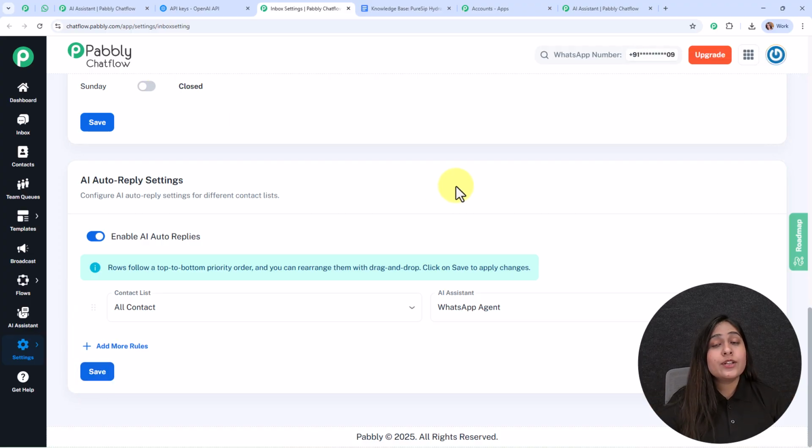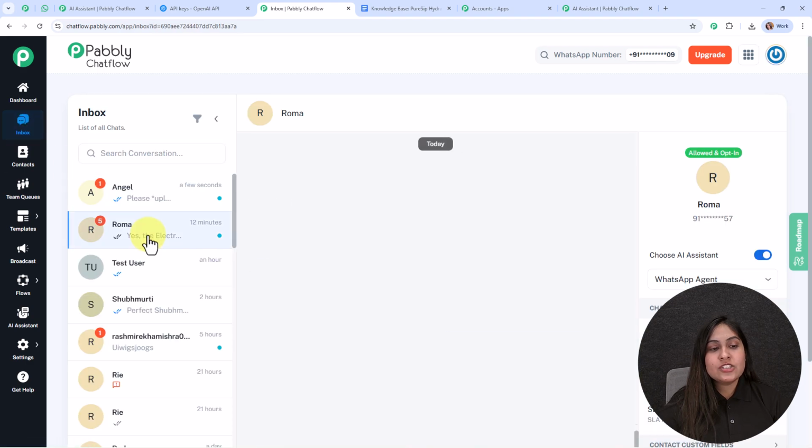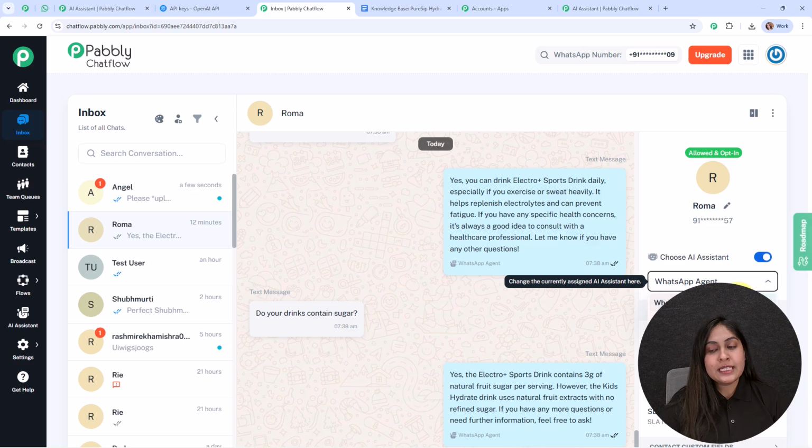Now let me tell you that you can also assign this WhatsApp AI assistant to your WhatsApp chats individually. For that you need to access this inbox section, and then select the chat. After that you need to turn on this button, and from the drop down you need to select the assistant that you want to assign. And this is how you can assign a WhatsApp assistant to your WhatsApp chat individually as well.